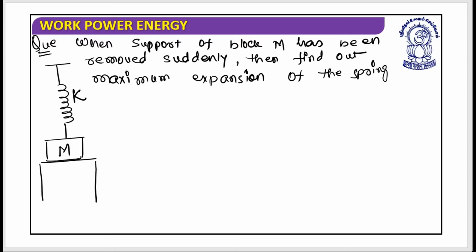So the situation is that initially the support was there, and when the support was there, the spring is neither stretched nor compressed, so initially it is at rest. And when it is at rest, that means it does not have any potential energy stored with itself. But when I remove this, let's suppose I have removed this, so what situation will happen, this is the situation.